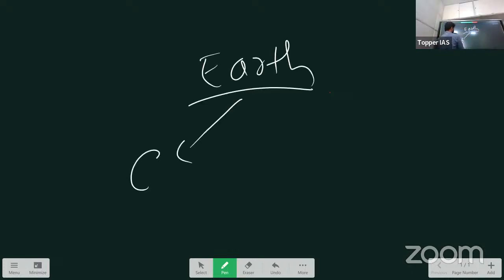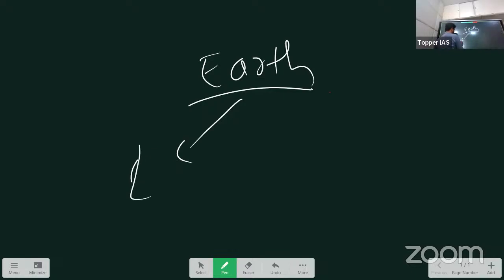So we study lithosphere, atmosphere, and hydrosphere, that is oceanography. For atmosphere, we study climatology. For studying lithosphere, we study geomorphology. So that's important to understand. Right? So Earth has different spheres. What are those?